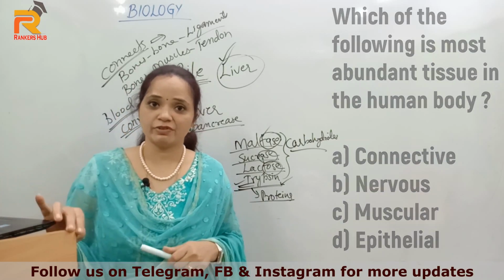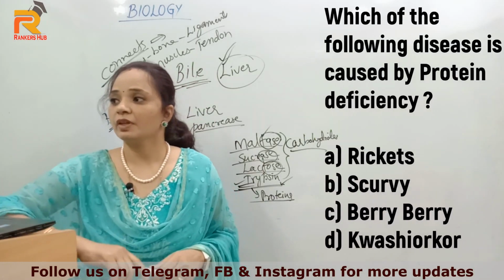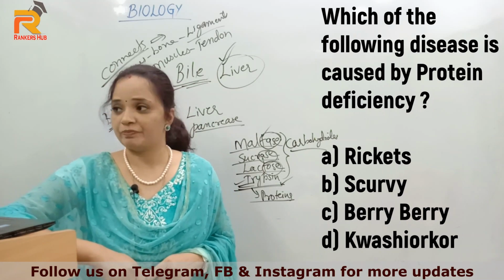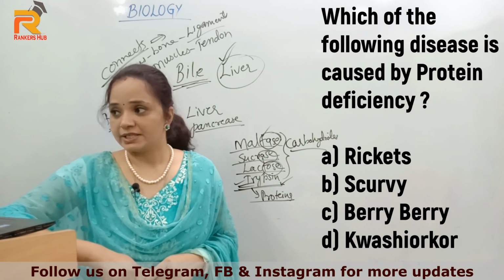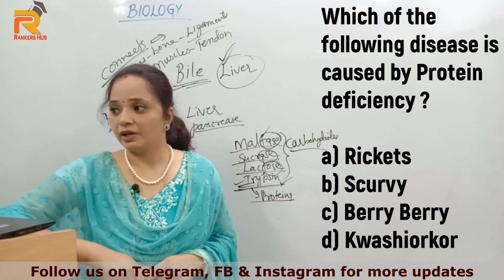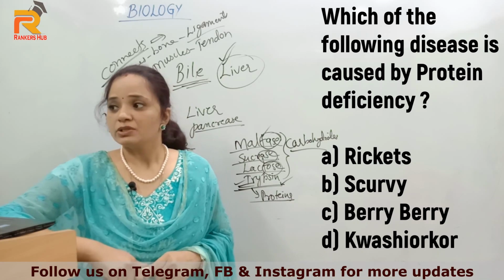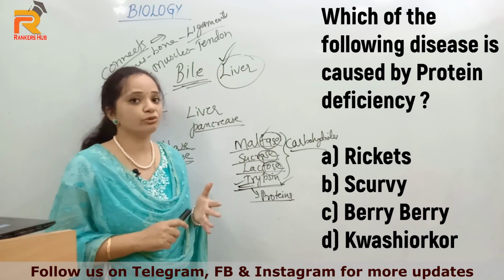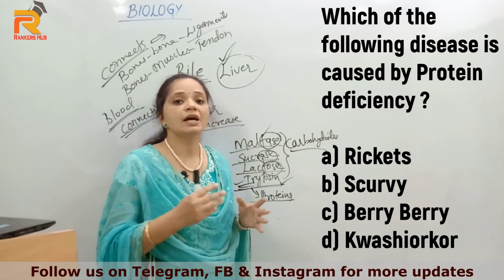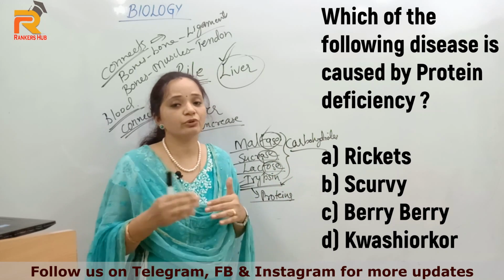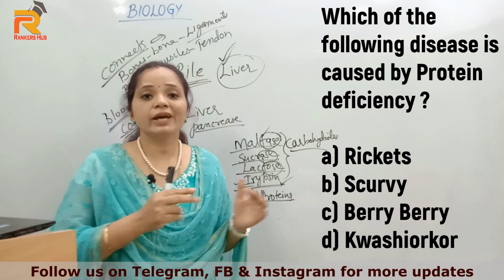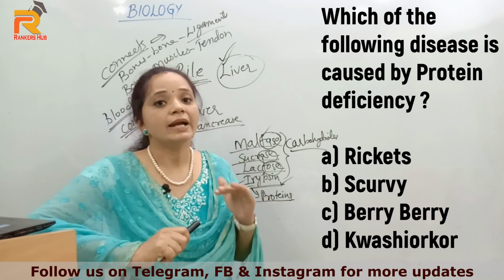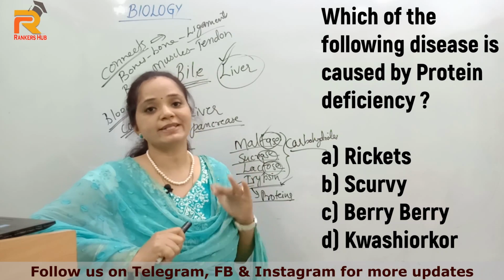So let's move to the next question. Which of the following diseases is caused by protein deficiency? Options are rickets, scurvy, beriberi or kwashiorkor. Earlier I also discussed deficiency diseases. Due to deficiency of different vitamins, minerals or nutrients, different deficiency diseases may occur. They are not communicable diseases. They are non-communicable diseases, caused by lack of nutrients in the body.